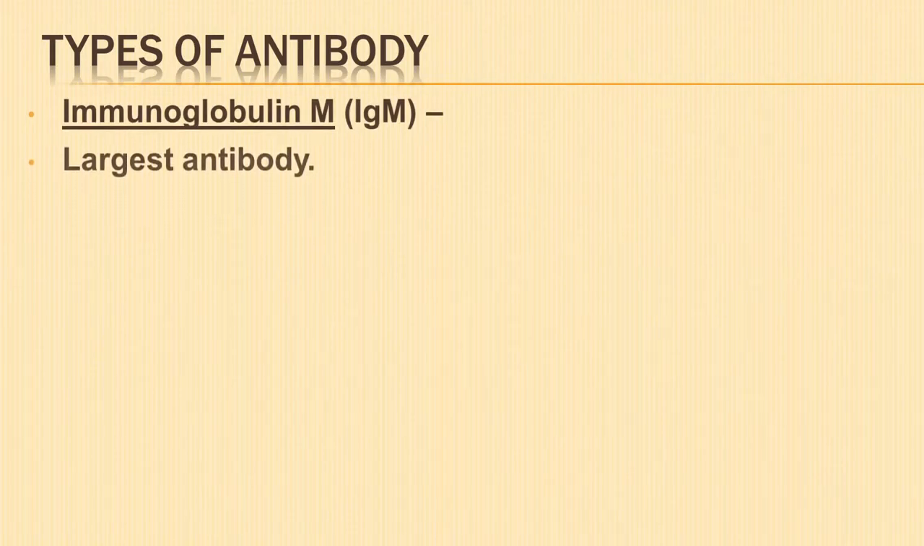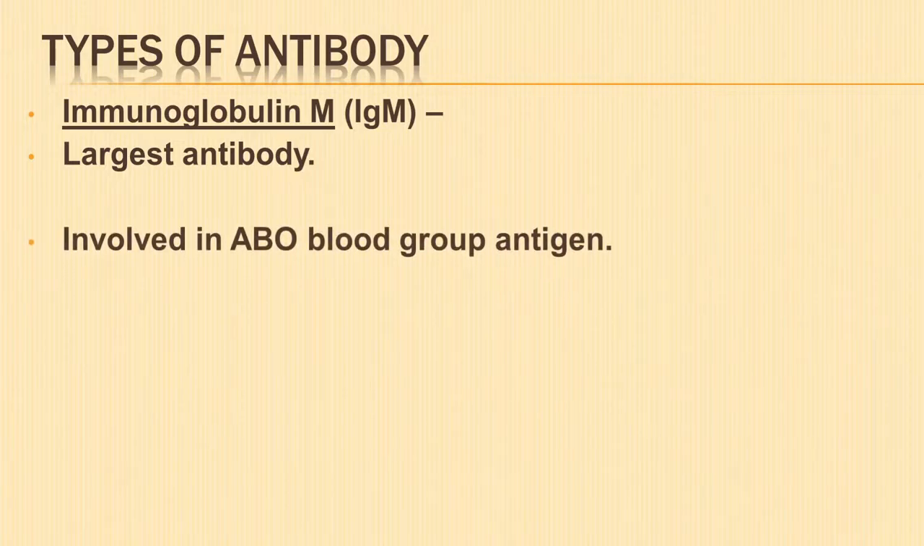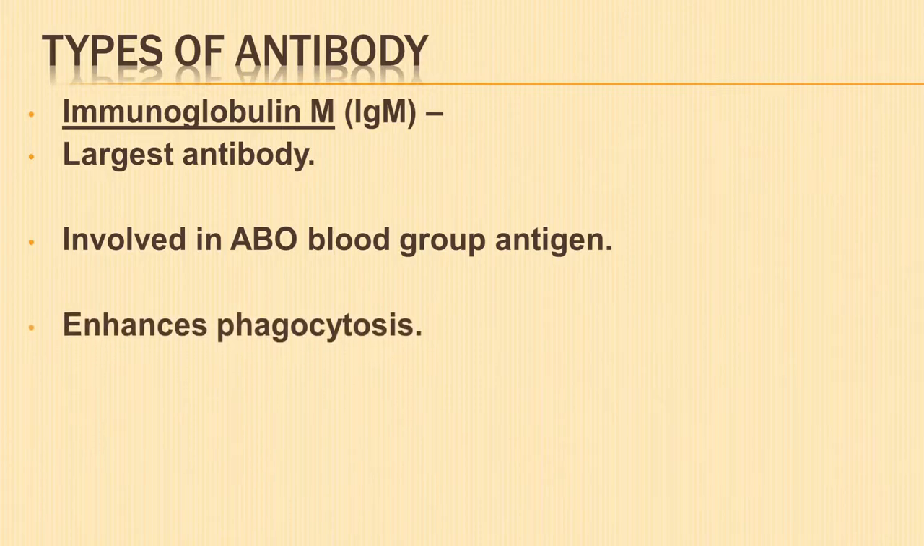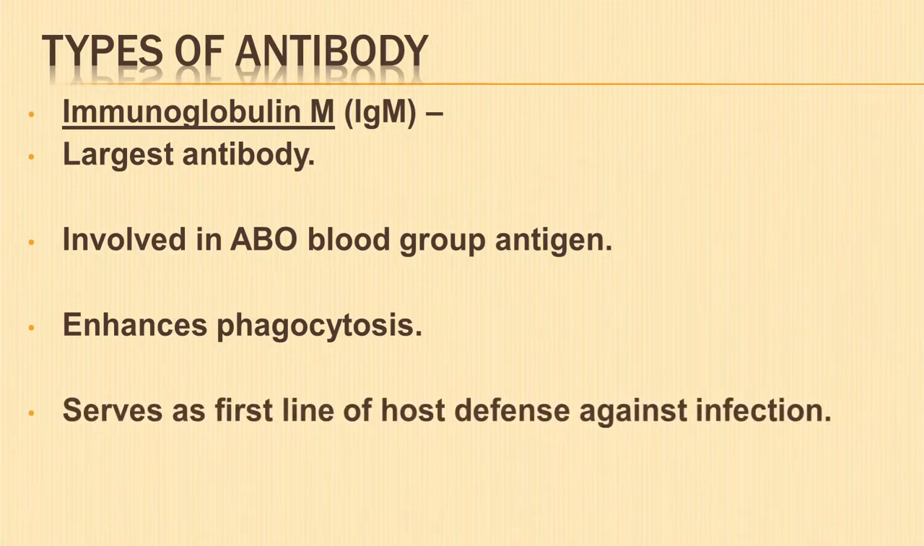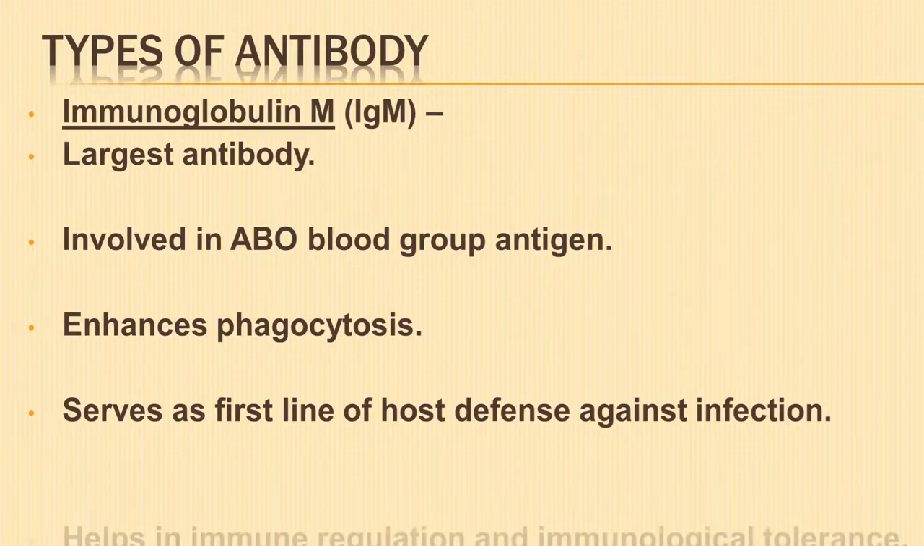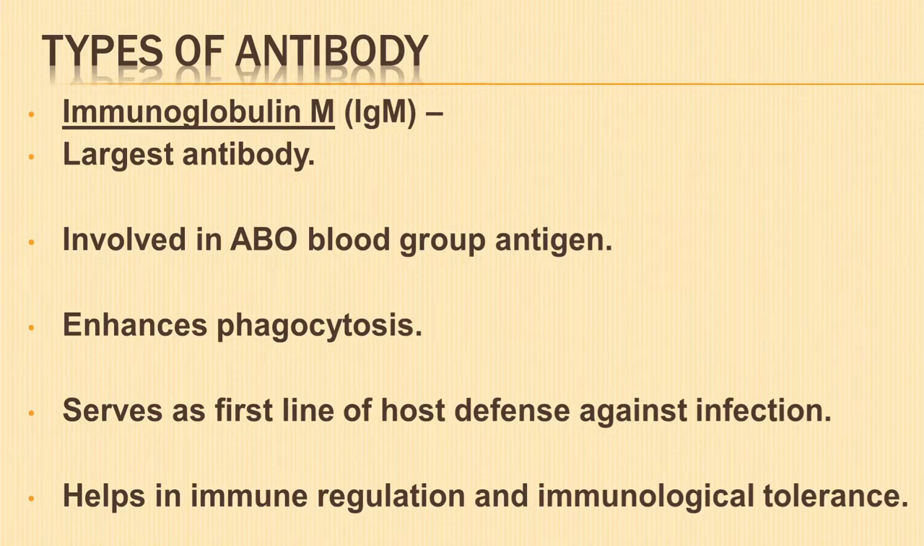Immunoglobulin M is the largest antibody. It is involved in ABO blood group antigen present on the surface of RBCs. It enhances ingestion of cells by phagocytosis, serves as the first line of host defense against infection, and helps in immune regulation and immunological tolerance.